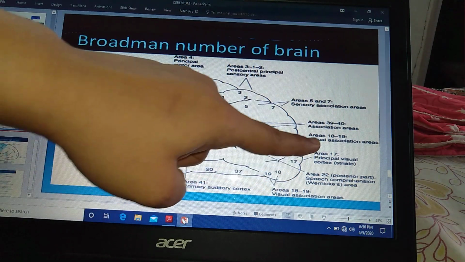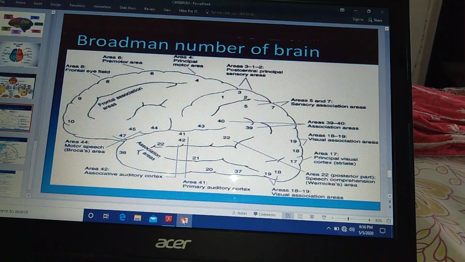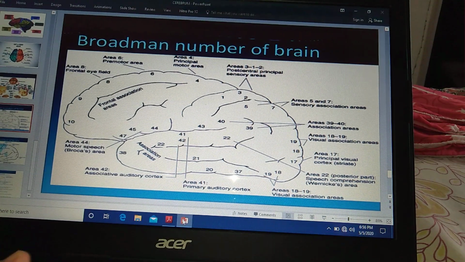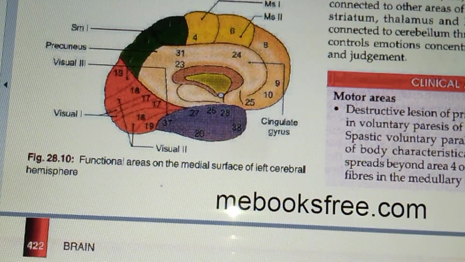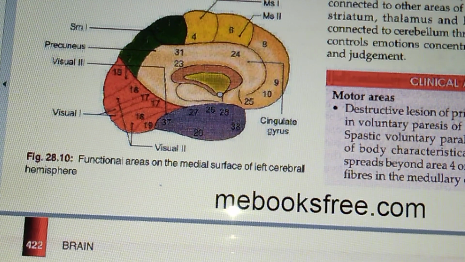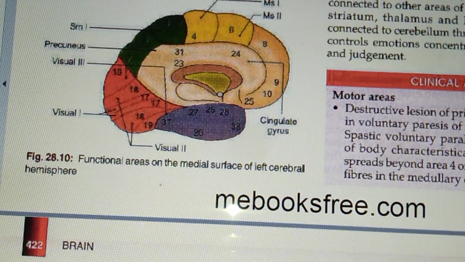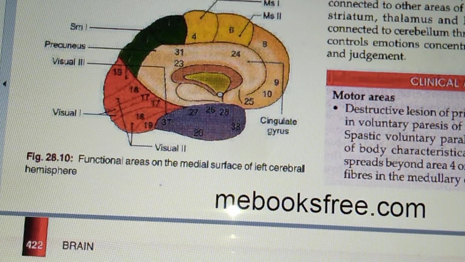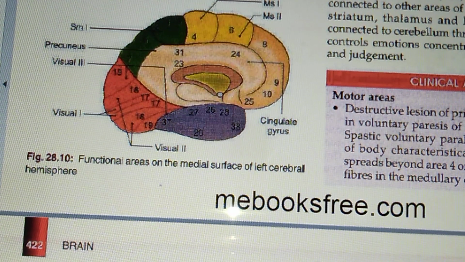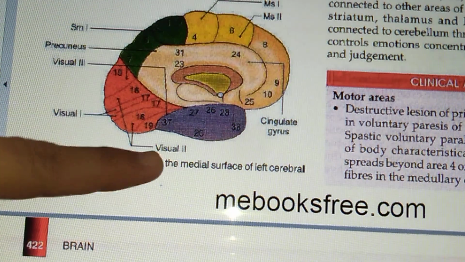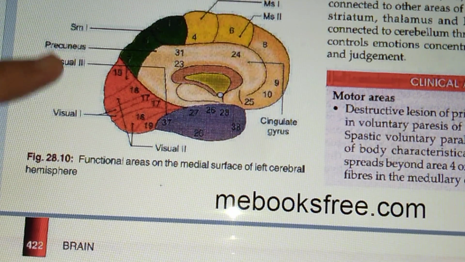These are the visual association areas in the occipital lobe. Coming back to the original diagram again. Now, since the fibers of the geniculocalcarine tract or the optic radiation terminate in these regions also, therefore these areas are regarded as the second and the third visual areas respectively.